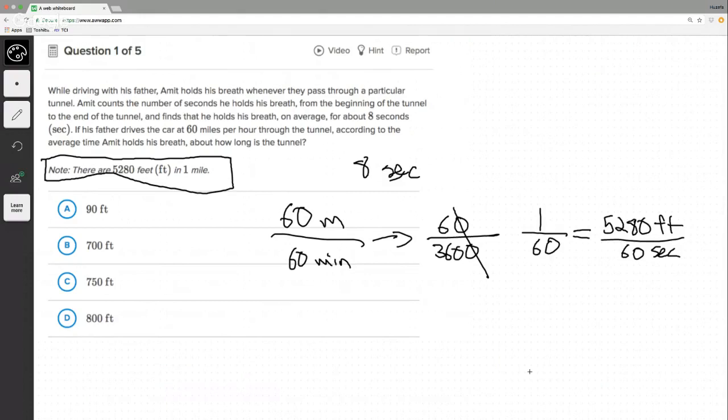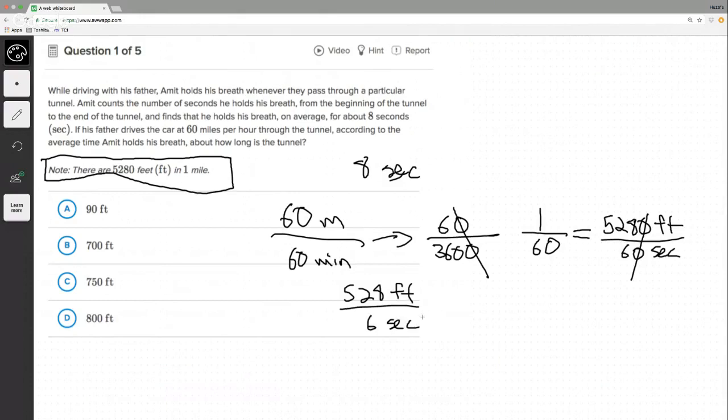I did all of this because I'm trying to boil down the rate as much as I can so we can start to get something in. I'm doing a bit of a long way, but I'm hoping that you're going to see the logic behind this. Once we can get this down to somewhere around 8 seconds or 1 second, then multiply by 8, we can get our answer. Now we can break this down, right? We'll cross off those zeros. Now we got 528 feet in 6 seconds.